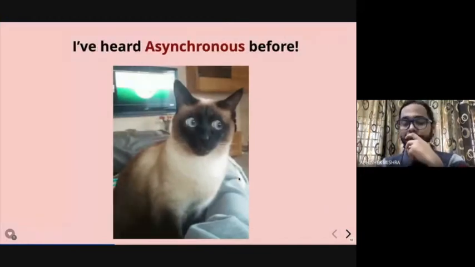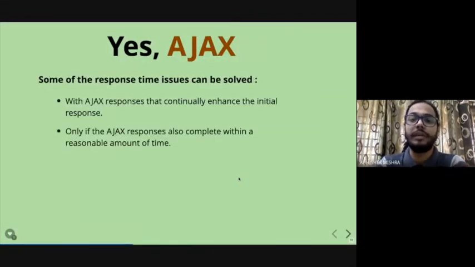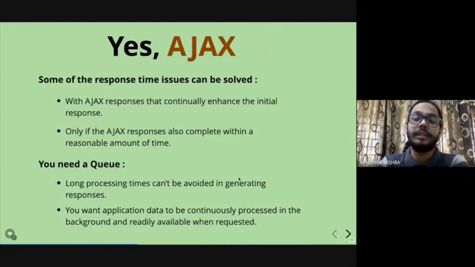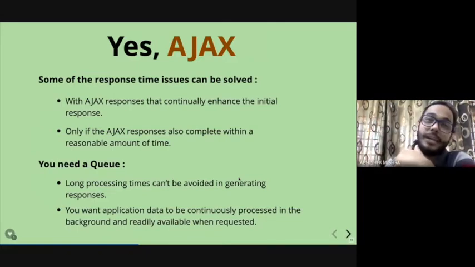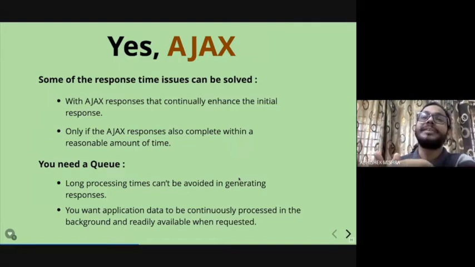Then you might think, hey, this sounds exactly like asynchronous processing, and I have heard this before. Yes, Ajax works the same way, but let's see how Ajax is different from a queue. In Ajax, you just send an API request which executes asynchronously, and then you wait for a result to pop up. But the need for a queue is if you want to store and utilize the data. At that time you might use a queue so that you have persistent storage, which can eventually be stored in the DB.